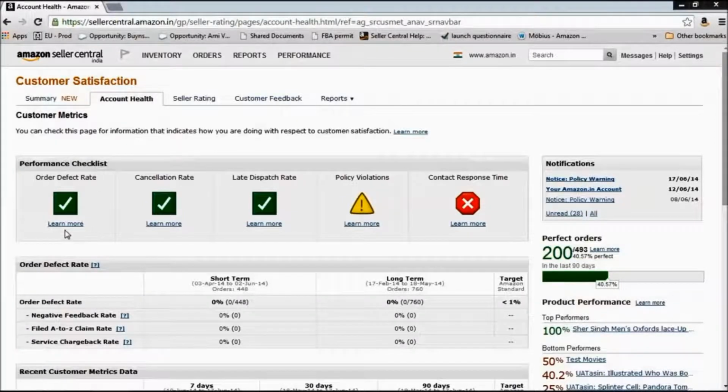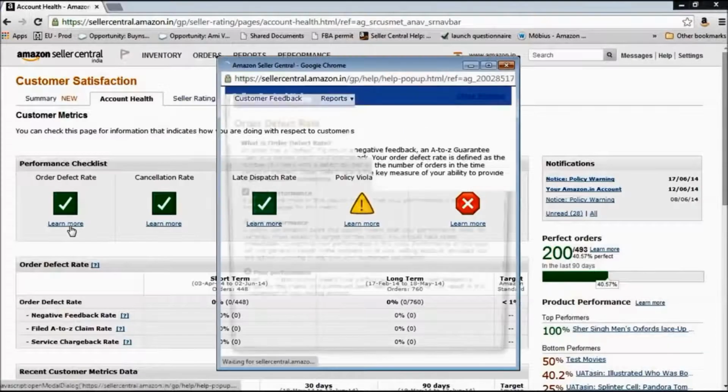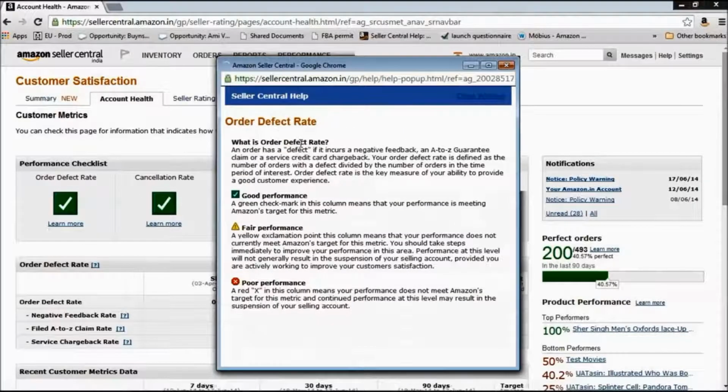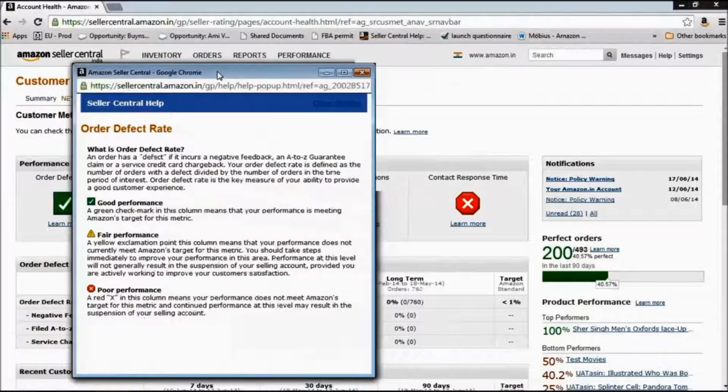Order defect rate, what is an order defect rate? That's the percentage of defective orders that you have had in a specific time period. What is a defective order? A defective order is an order which resulted in either a negative feedback from your customer, or an A to Z guarantee claim, or a service credit card chargeback from the customer, which is very much similar to a guarantee claim.